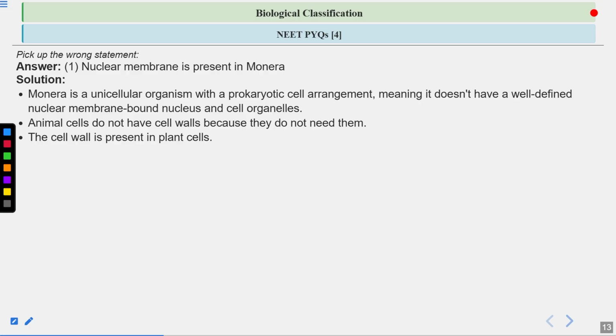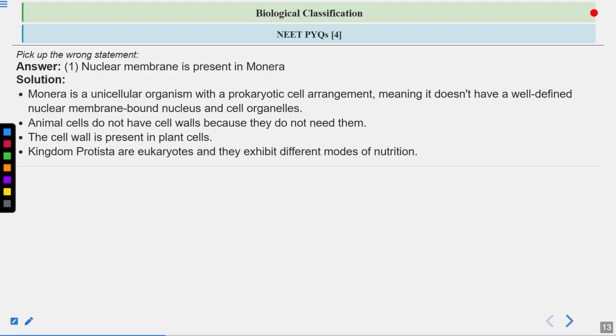Now, cell wall is present in plant cells. Cell wall is also present in bacteria and fungi. In plants, the cell wall is composed of cellulose. In fungi, the cell wall is composed of chitin. In bacteria, the cell wall is made up of peptidoglycan. Now, kingdom Protista. Kingdom Protista are eukaryotes and they exhibit different modes of nutrition.